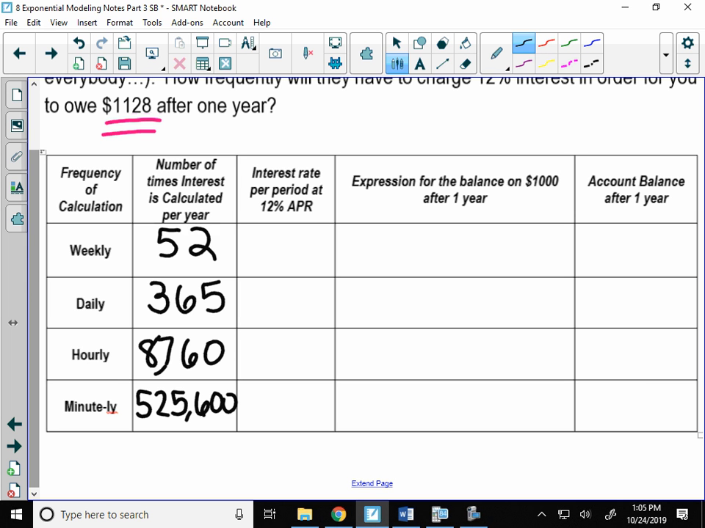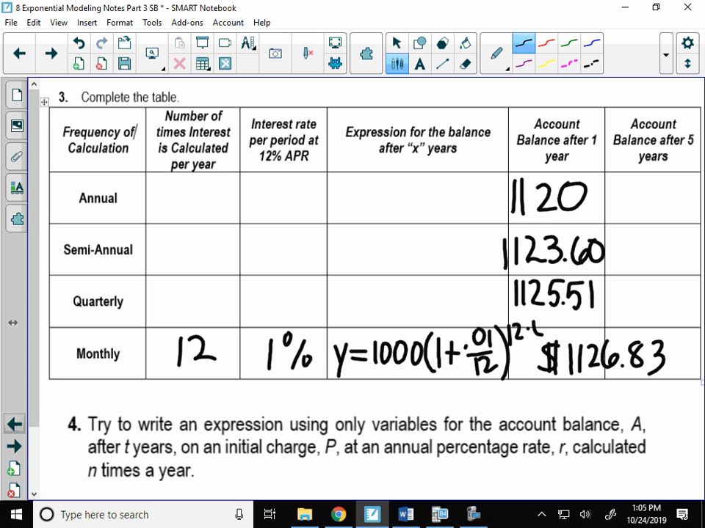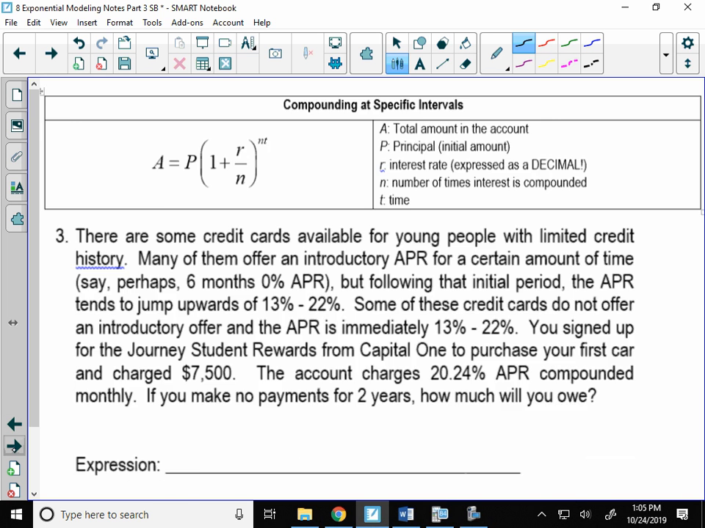So let's figure out the interest rate. Before we write this down, yesterday when we did this table, we said that we were charging 12% interest for the whole year. That does not change. We're still charging 12% interest. And remember yesterday in the table, we figured out, if I charge 12% twice a year, what percent were you charging each time? 6%, right? Okay, so we're doing the same thing here.